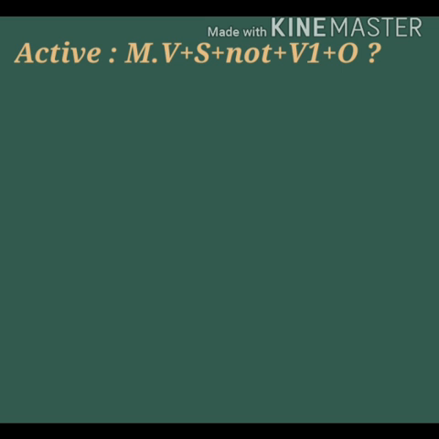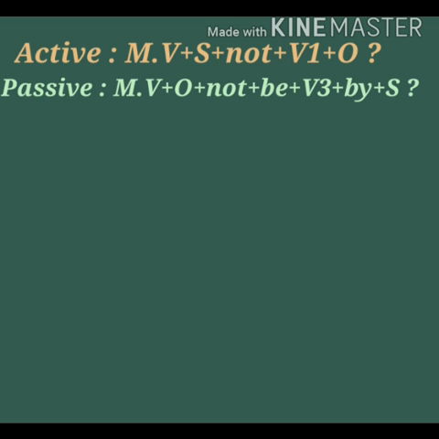But on the passive side, the rule is modal verb plus object plus not plus be plus third form of the verb plus by plus subject and sign of interrogation in the end.